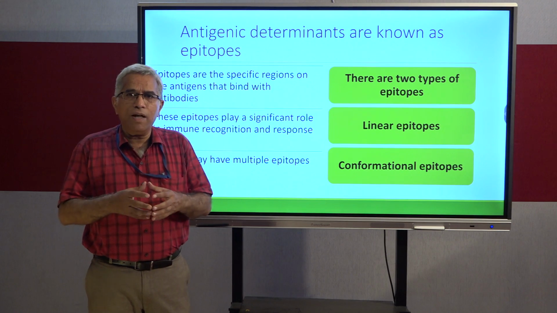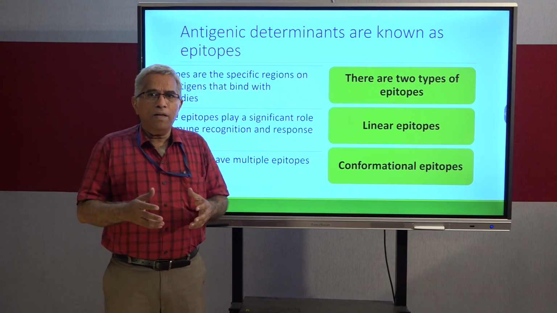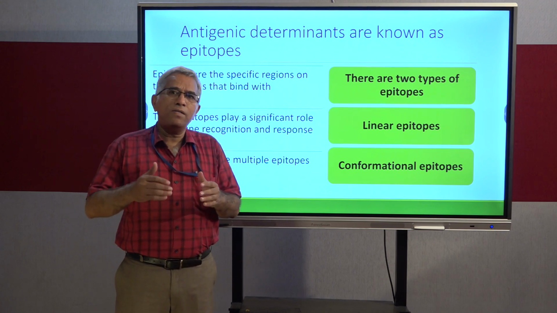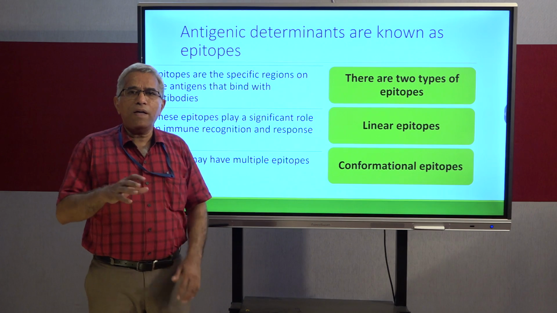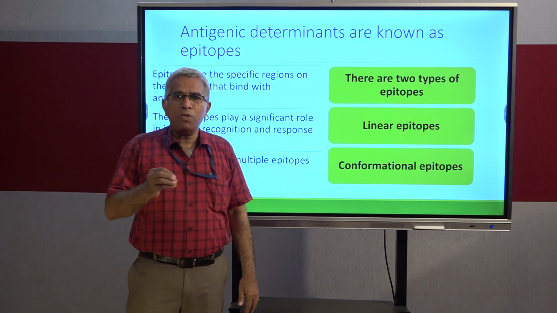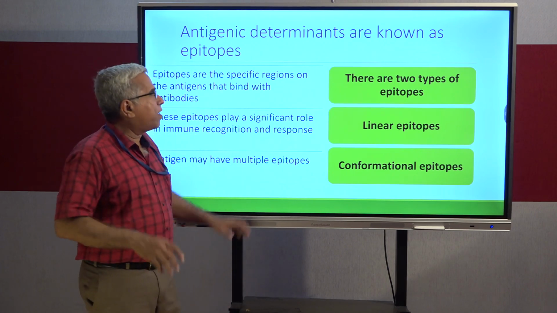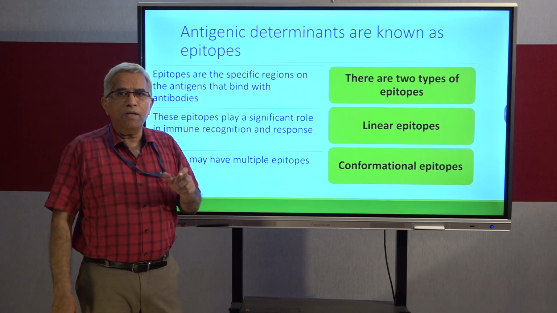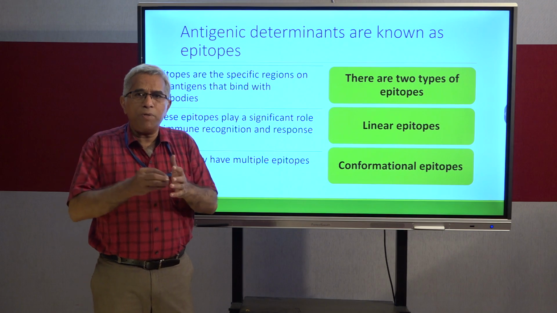When the antigen and antibody come together, the epitope on the antigen and the paratope on the antibody combine like a lock and key. So this lock and key mechanism is very crucial in order to fit the paratope into the epitope.